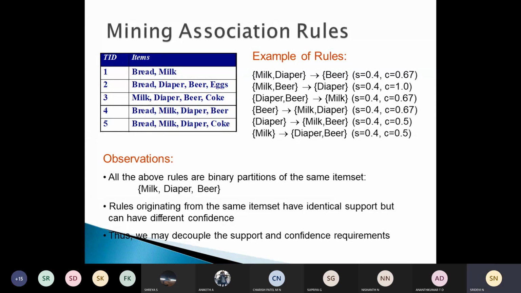So this becomes an initial step towards improving the performance of association rule mining, because as we have seen here, support is the same but confidence is different. So let's decouple them so that it will improve the performance of association rule mining algorithms.